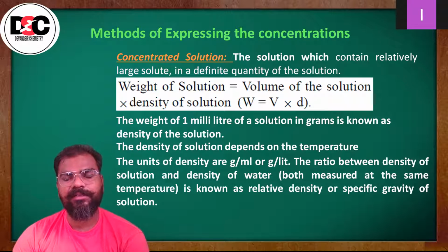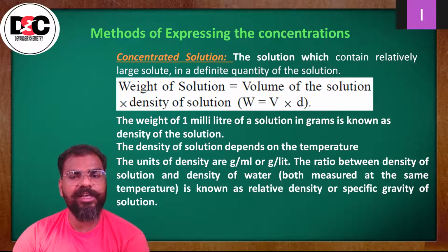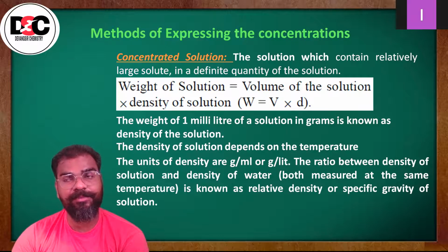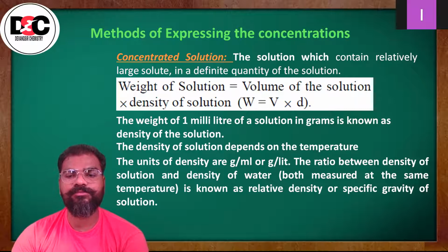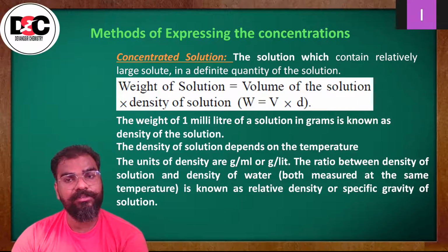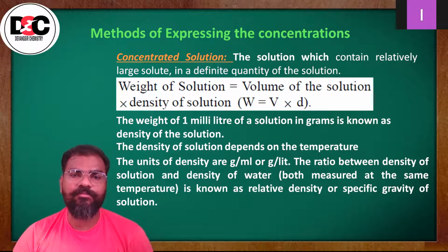Then the ratio between density of solution and density of water, किसका रेशियो लेना है? डेंसिटी ऑफ सॉल्यूशन एंड डेंसिटी ऑफ वाटर, both measured at the same temperature, वही टेम्परेचर पे मेजर किए हुए चाहिए. That is known as relative density or specific gravity of solution. Once again, the ratio of density of solution and density of water, उनका रेशियो ले लेते हैं तो उसको हम रिलेटिव डेंसिटी या फिर स्पेसिफिक ग्रेविटी ऑफ सॉल्यूशन बोलते हैं.